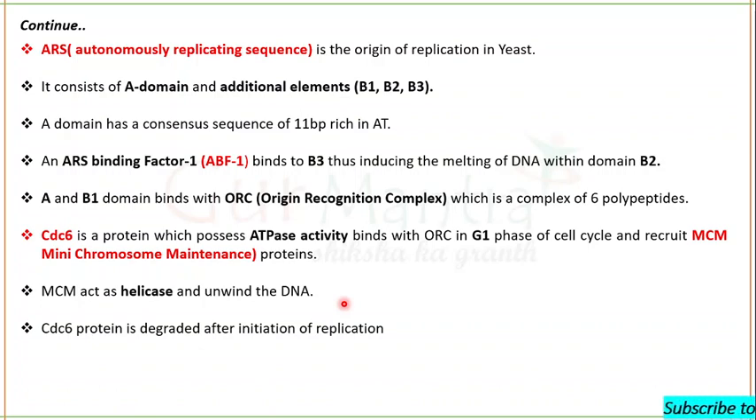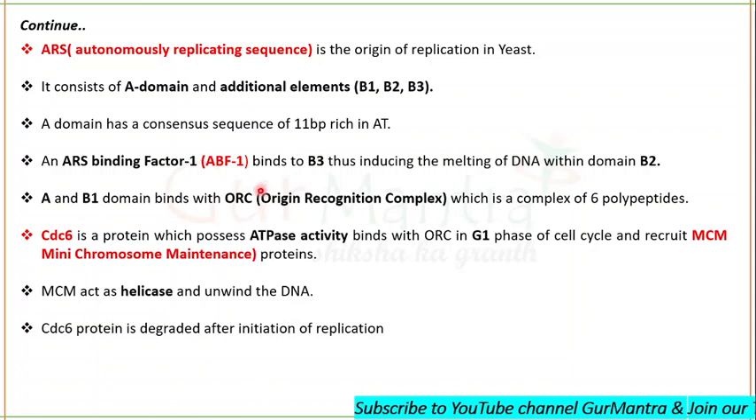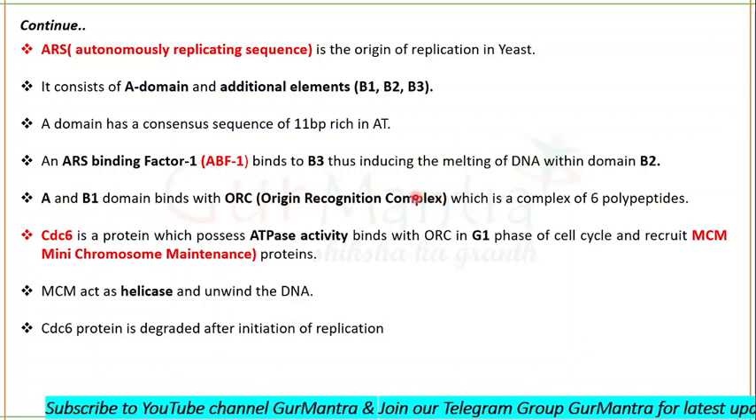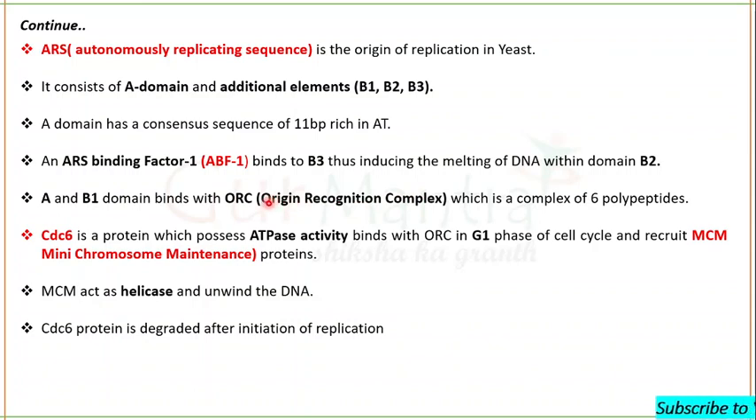So B3 will bind to the ABF, ARS binding factor 1. It will cause the melting of B2. A domain and B1 domain will bind to the origin recognition complex. In G1 phase, some CDC protein also binds to the origin recognition complex.